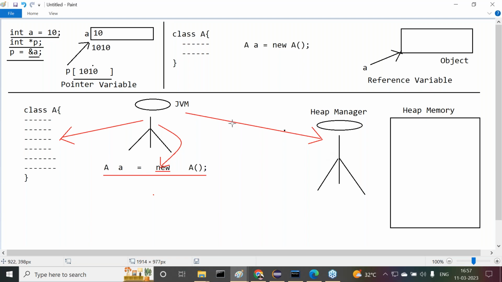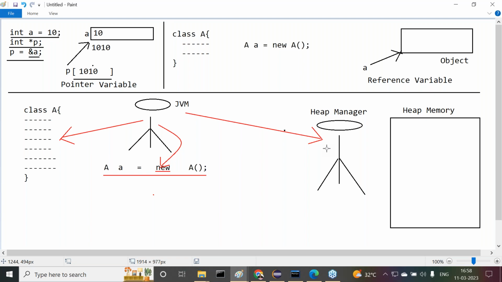Now, the heap manager will ask the JVM how much memory is required. I have a lot of memory, but how much is required? Please give that information. Already it went to class A where it recognizes all the variables. Now it will calculate some memory size. Then it will give that memory size information to the heap manager.